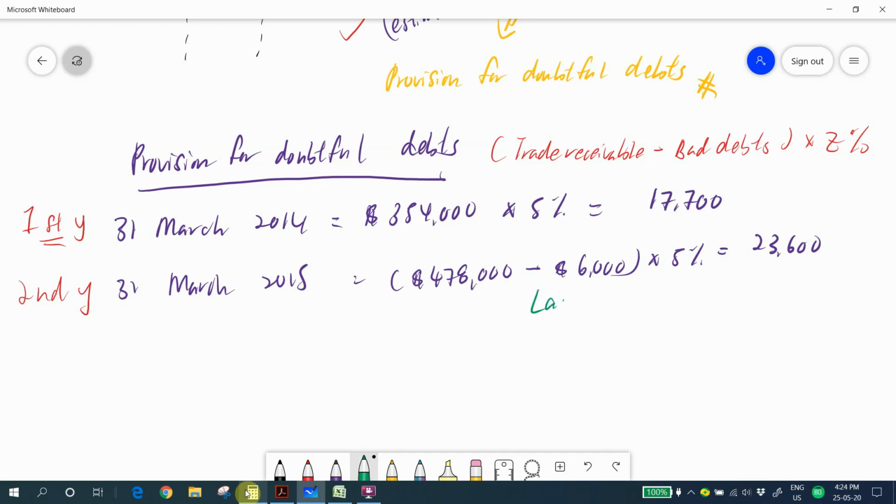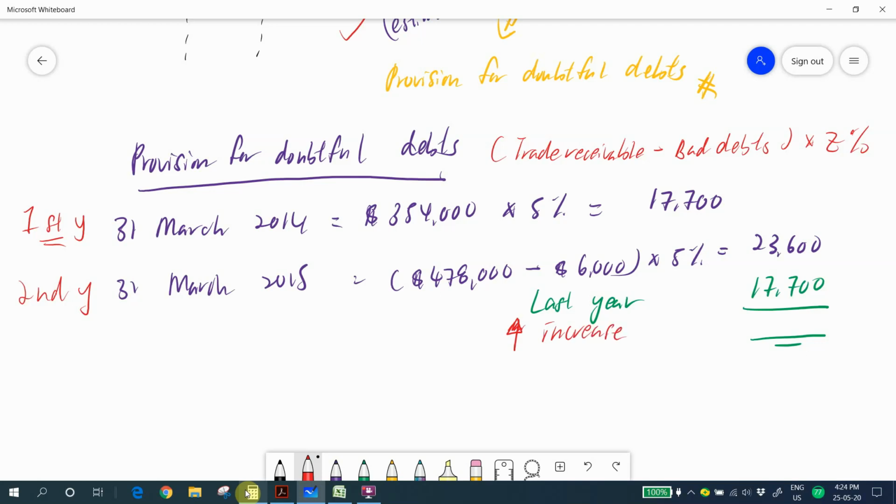When you compare second year provision for doubtful debts, you need to do a comparison. What is your last year provision for doubtful debts? Your last year provision for doubtful debts is 17,700, right? So tell me, your provision for doubtful debts increased compared to last year or decreased? The answer is your provision for doubtful debts increased as compared to last year. Why?